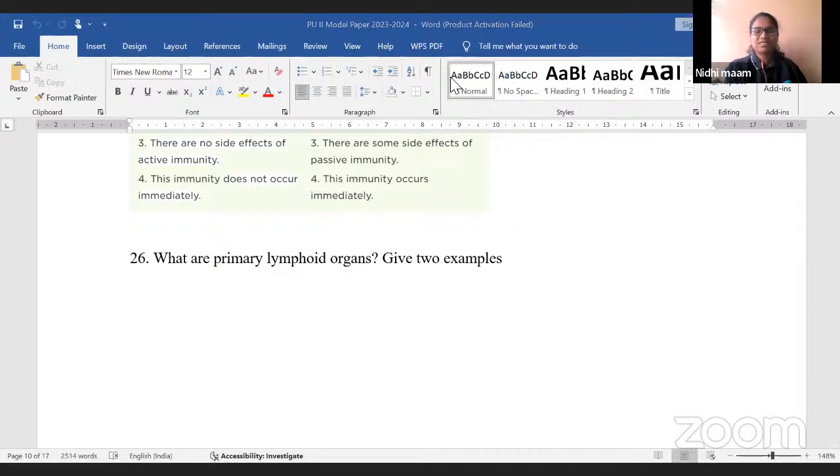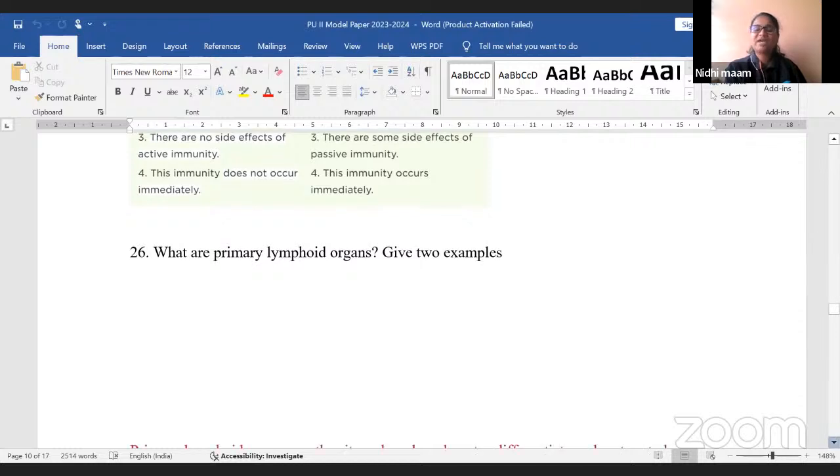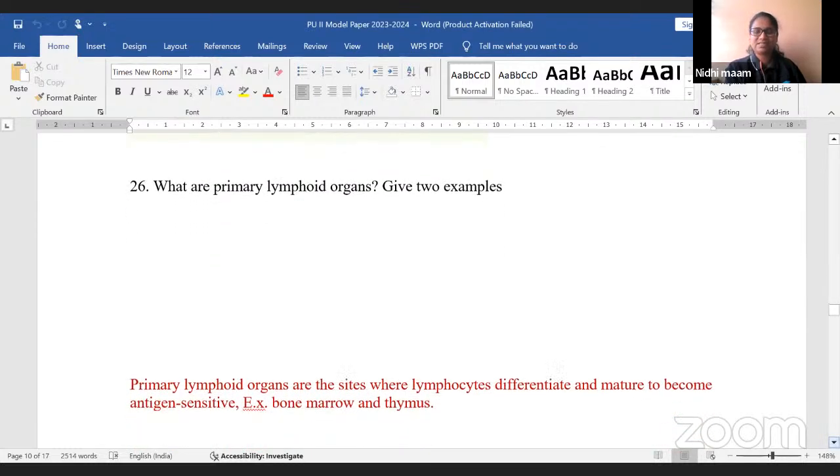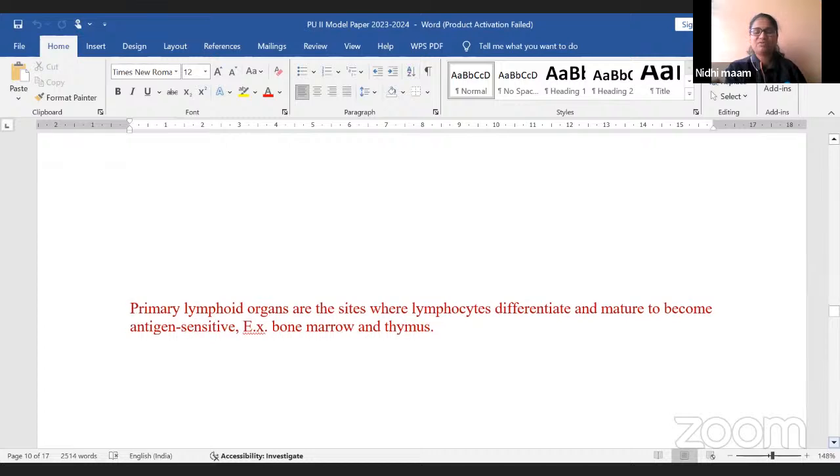Fine. Sita answered that these organs include bone marrow and thymus. So bone marrow and thymus are the examples. Okay, you got 1 mark now. But the first question is, what are primary lymphoid organs? Lymphoid organs are of 2 types: secondary lymphoid organs and primary lymphoid organs. In primary lymphoid organs, lymphocytes differentiate and mature to become antigen sensitive.